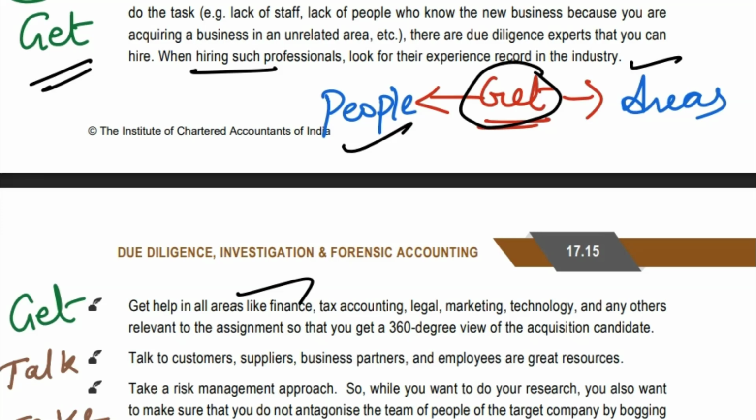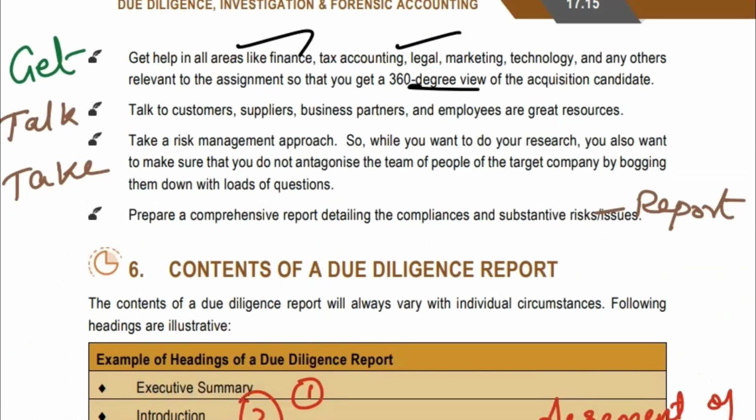So first of all, you start, then you get two things: one is the people and the other is the help in all areas. That is 360-degree help, in areas like finance, accounting, legal, marketing. Next, you talk to customers, partners, employees, and other great resources. Then you take a risk management approach. Whenever you are doing the research, you don't ask a lot of questions, but you ask whatever you want.